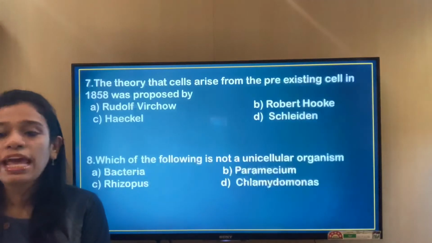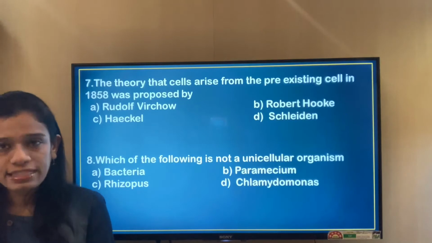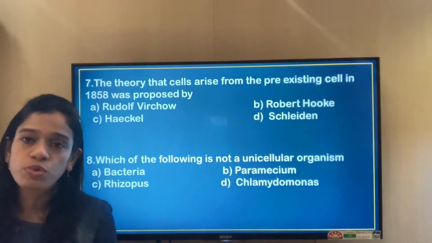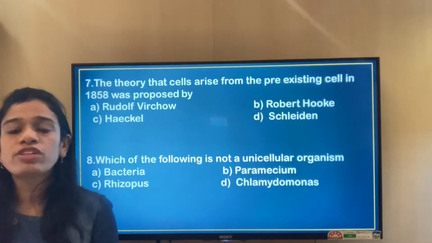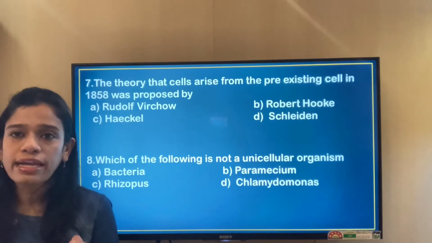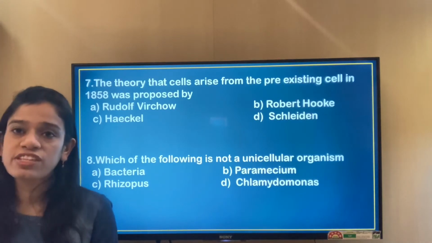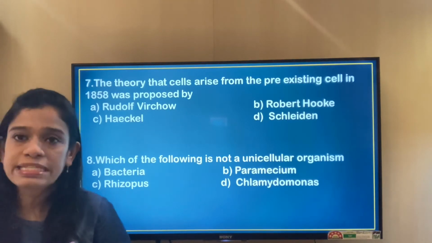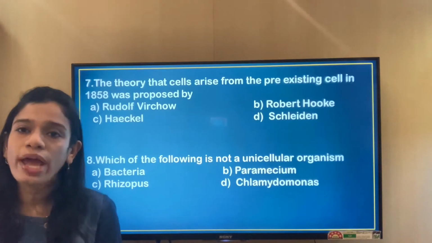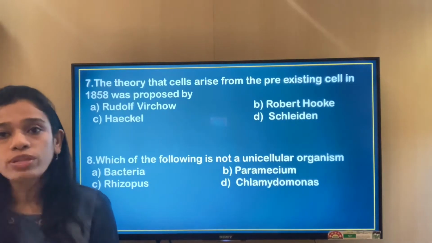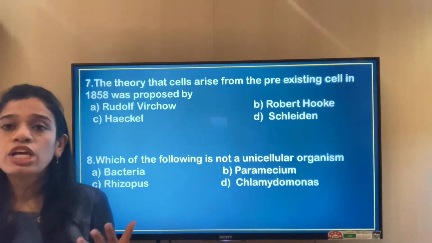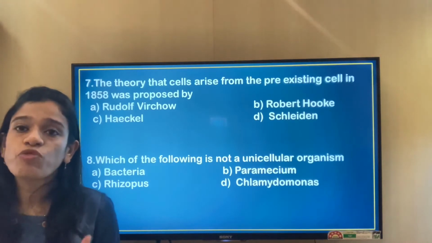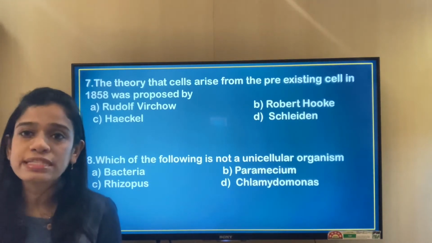The next question is that the theory that cells arise from pre-existing cells was proposed by whom in 1858. By that time people had discovered the living cell, the dead cell, the nucleus, but they did not understand where the cells were coming from, or how they are born, or how they come into being. So the scientists were always trying to understand from where the new cells came into being.